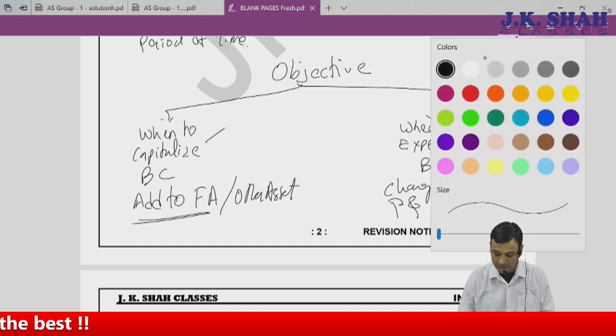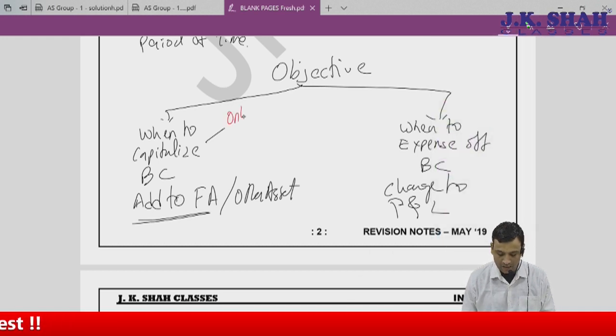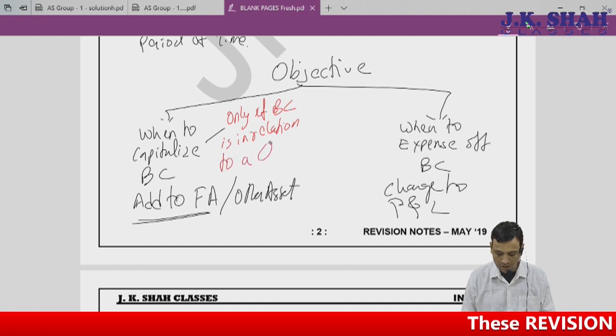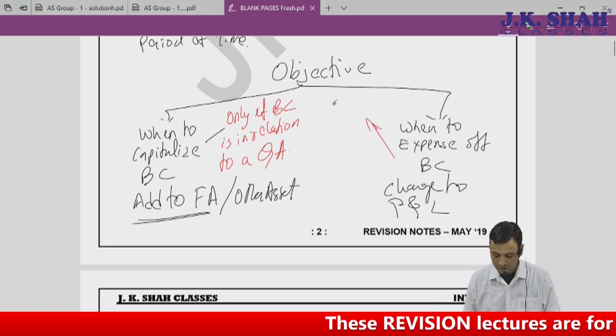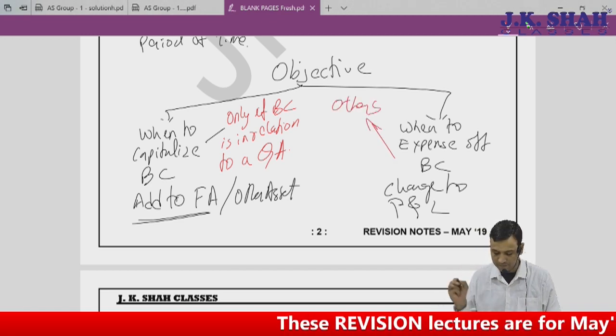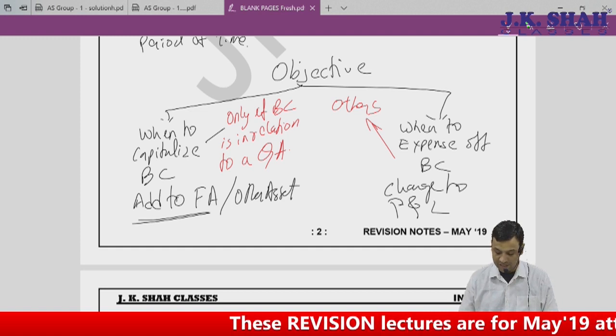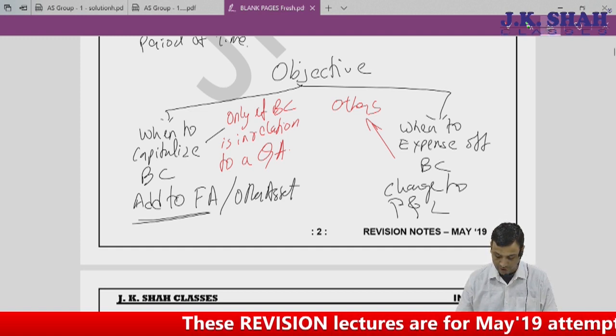It is to be capitalized only if borrowing cost is in relation to a qualifying asset. And when to charge to P&L? Can I say all others? All other area I will charge off to profit and loss account.